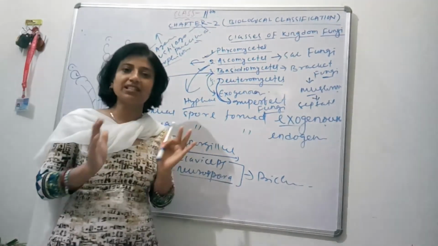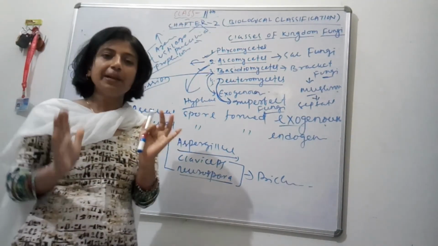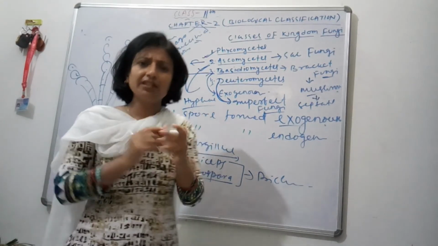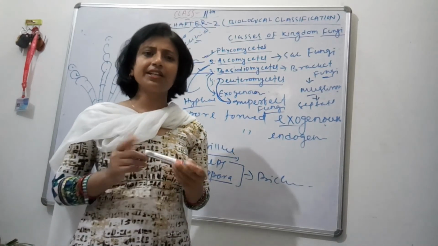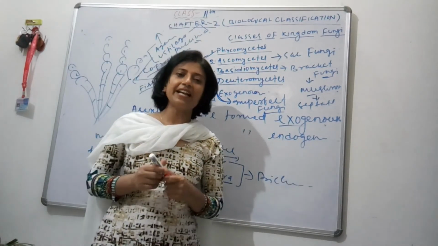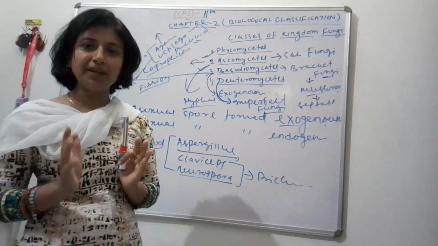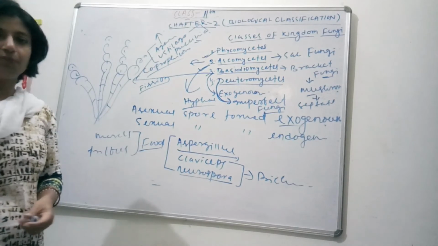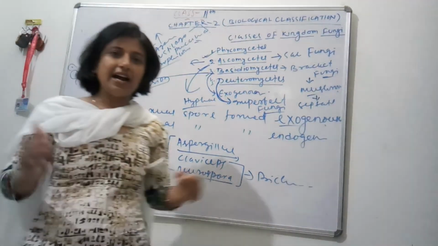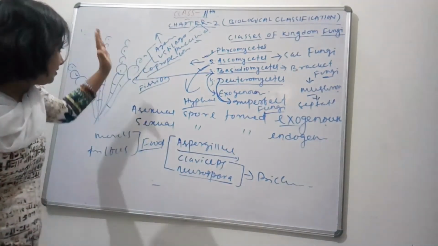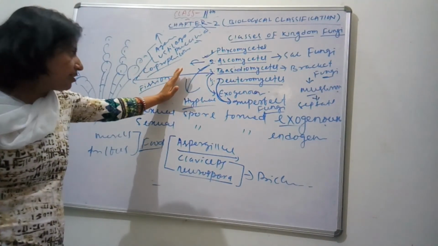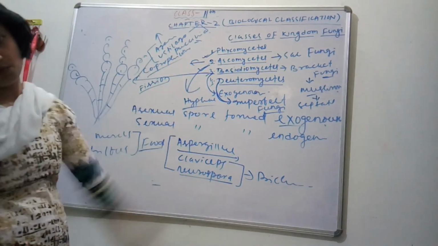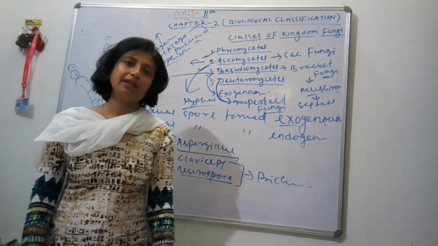They show only asexual and vegetative modes of reproduction. So what are the examples of this class? Alternaria, Trichothecium, and Trichoderma are some of the most important examples, and their mycelium is septate and branched. These are the classes which I have discussed with you. I think you all understand. So for today, this is all about the classes of kingdom fungi.